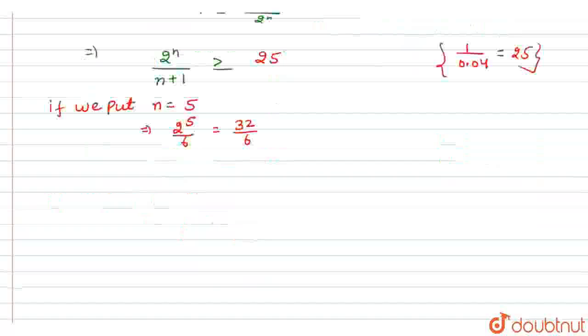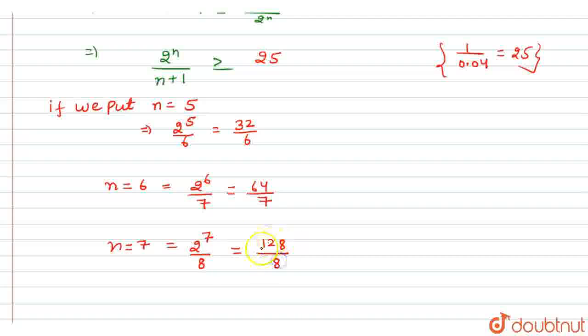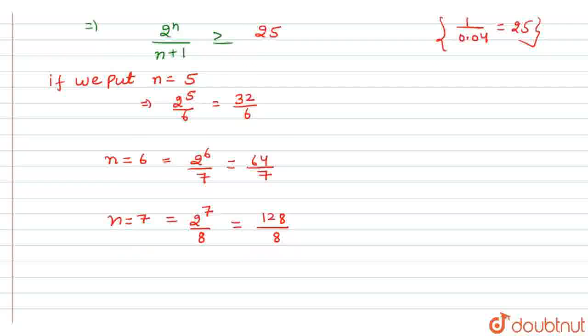So the condition is not satisfied. Now if we put n equal to 6, we get 2^6/7, which is 64/7, less than 25. Now we put n equal to 7: 2^7 divided by 8, which is 128/8, also less than 25.